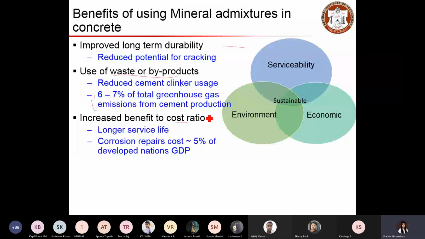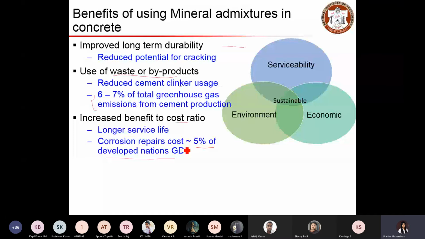For example, if the member is experiencing corrosion, the repair cost for addressing those things will consume some lump sum amount. There is a survey that indicates that across the globe, the cost spent for such repair work is about 5% of developed nations' GDP. So this is a huge amount, and when we use such mineral admixtures, this helps us to save such repair cost.